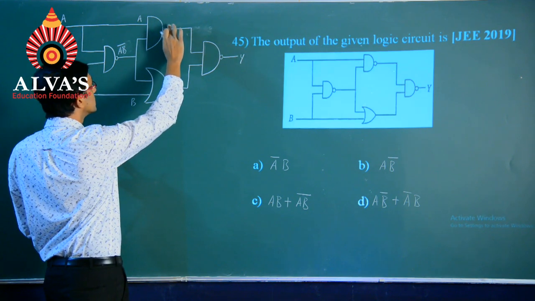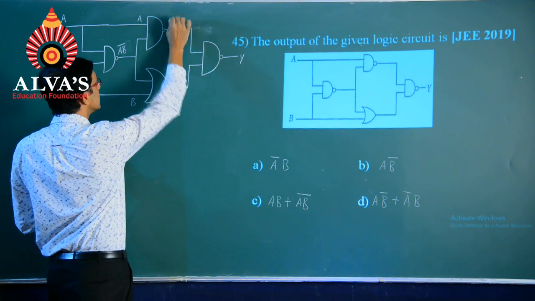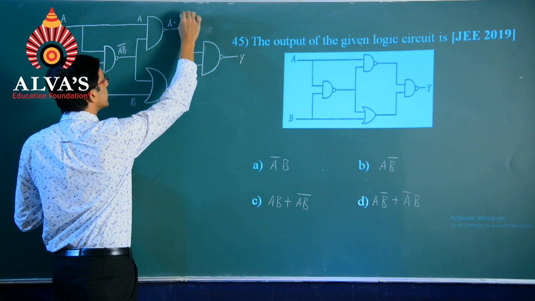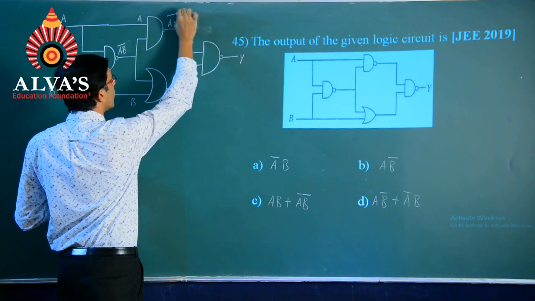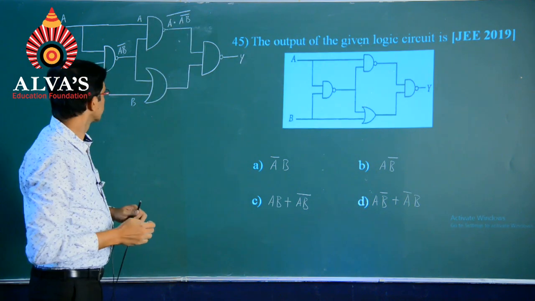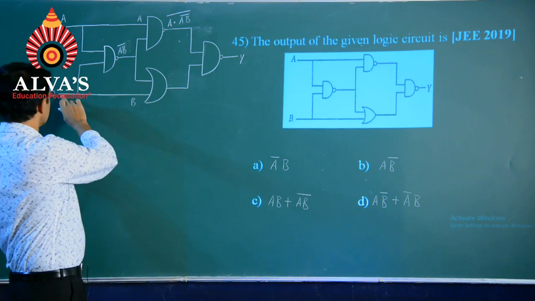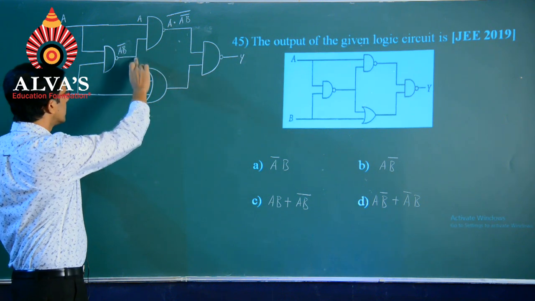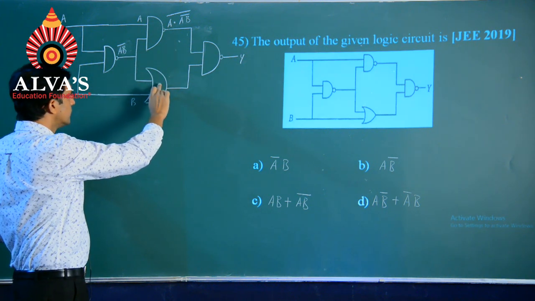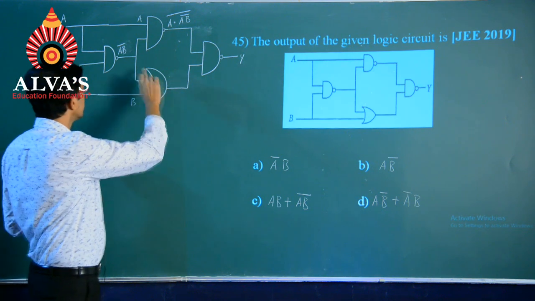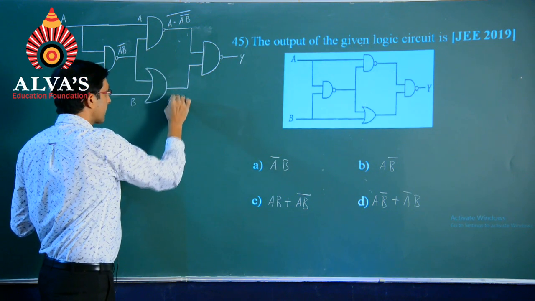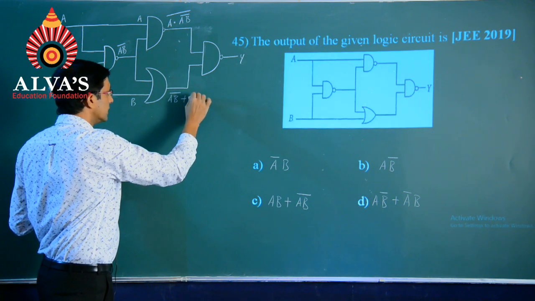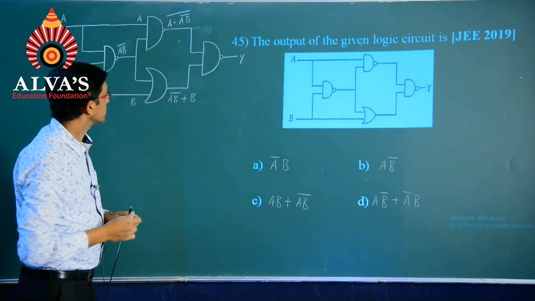So, the output of this could now be written as first into second input whole bar. Then this B will remain as it is when it comes over here, and AB bar comes as the input for the OR gate. We have the output of the OR gate written like this, AB bar plus B.